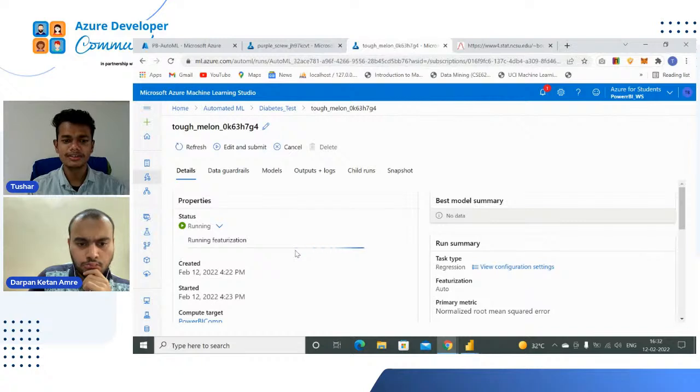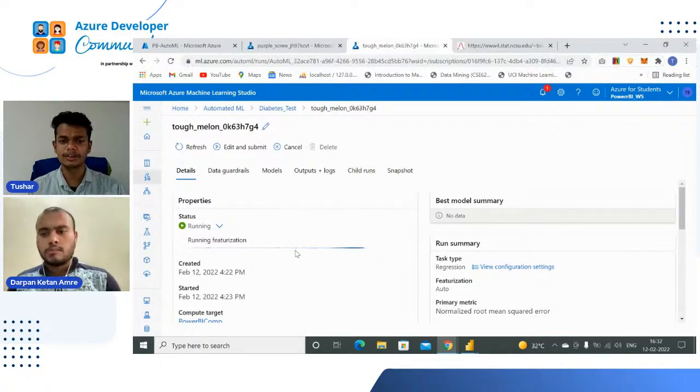Okay, so the validation step is completed, but now it's running featurization. There are many steps, right? You know what all steps we have to do when we are doing model deployment. We do it with the help of code, but Azure automated machine learning does it automatically, right?